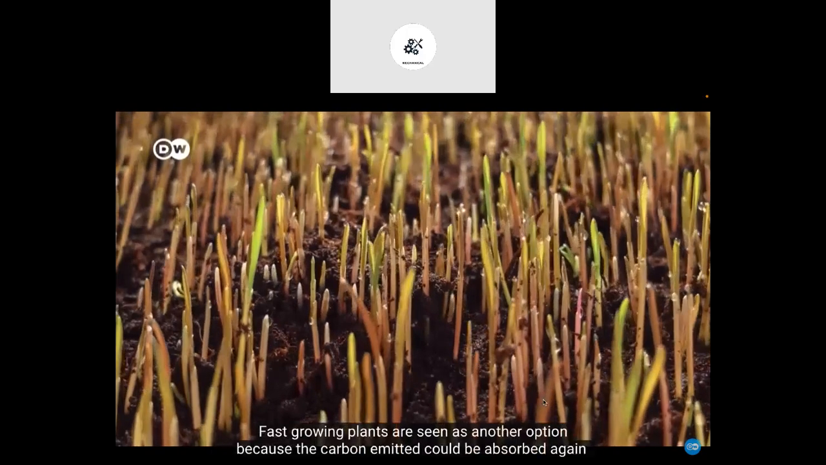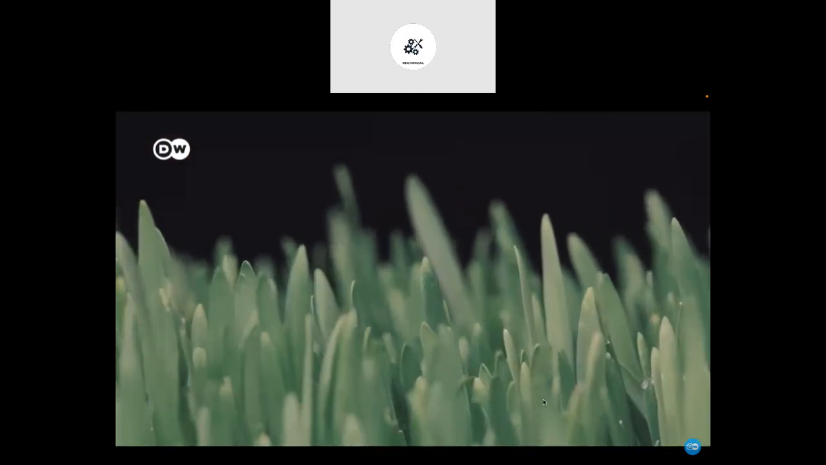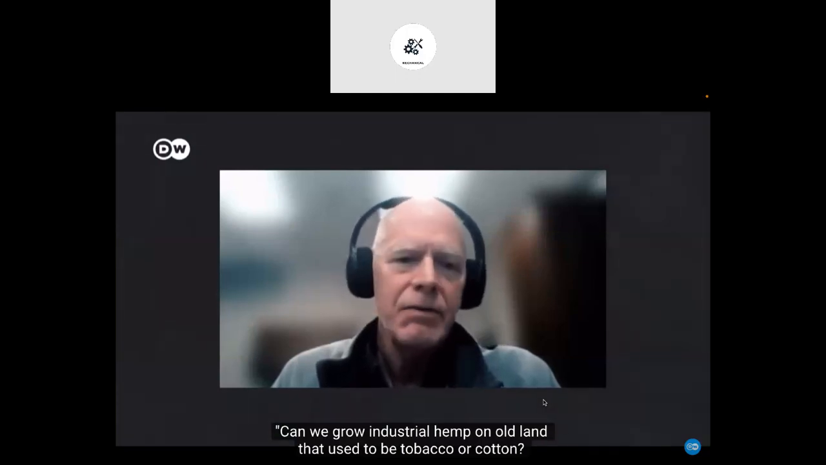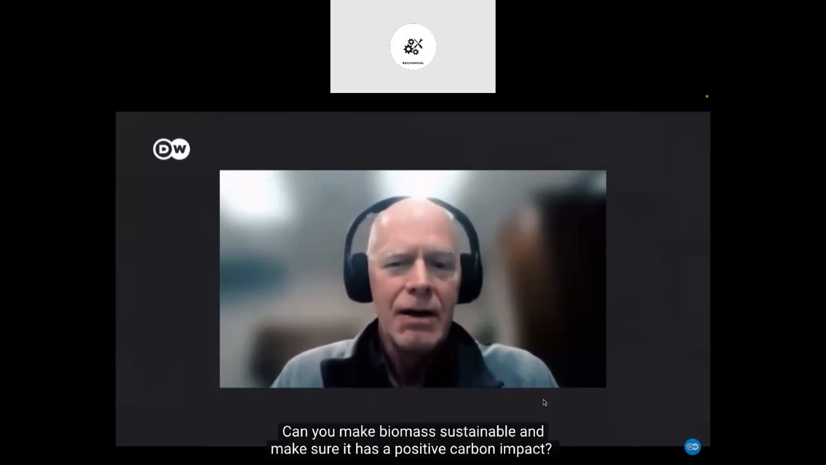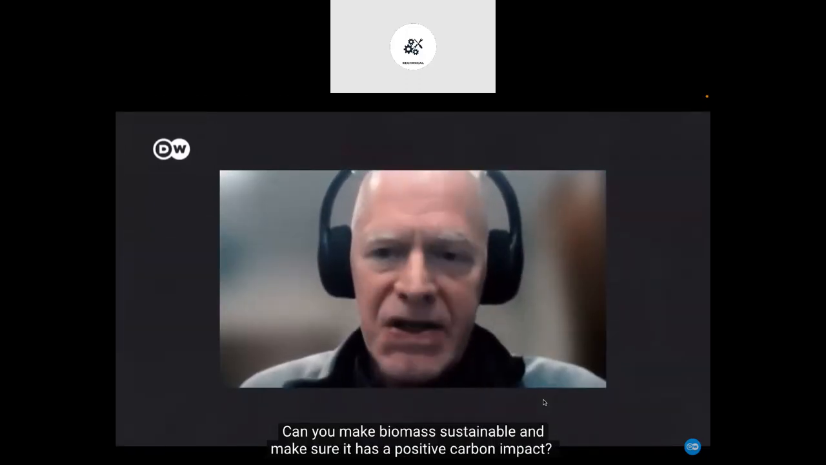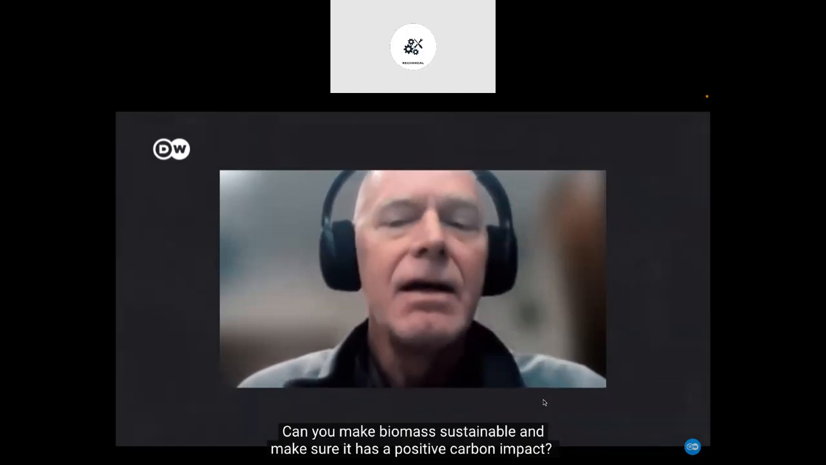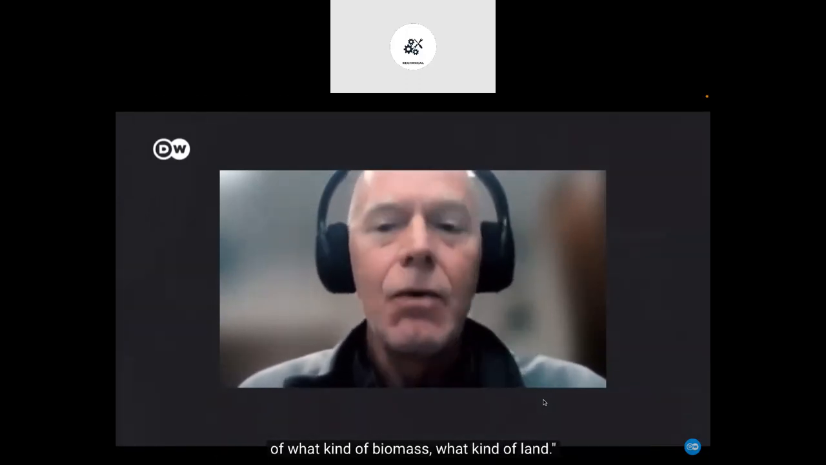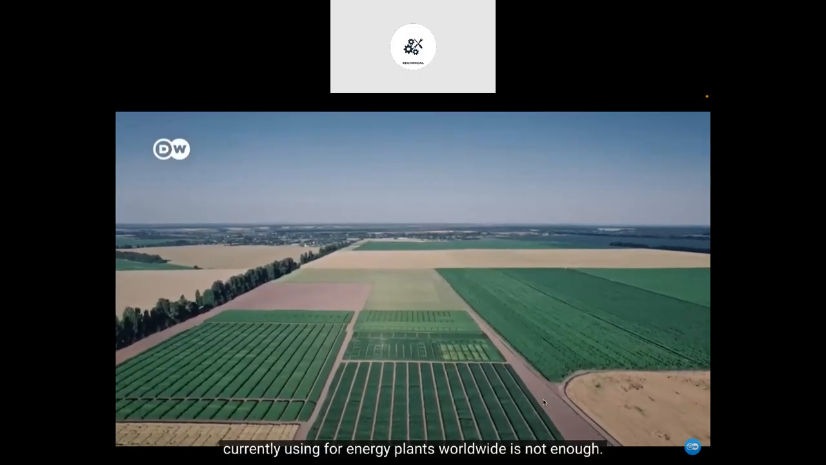Countries are spending money they should be spending on true renewables like wind and solar on this energy source that's not going to get us where we need to be as a planet. Fast-growing plants are seen as another option because the carbon emitted could be absorbed again much more quickly than with trees. Can we grow industrial hemp on old land that used to be tobacco or cotton and produce a hemp-based pellet that you burn in Europe? Sure. Can you make biomass sustainable and make sure it has a positive carbon impact?